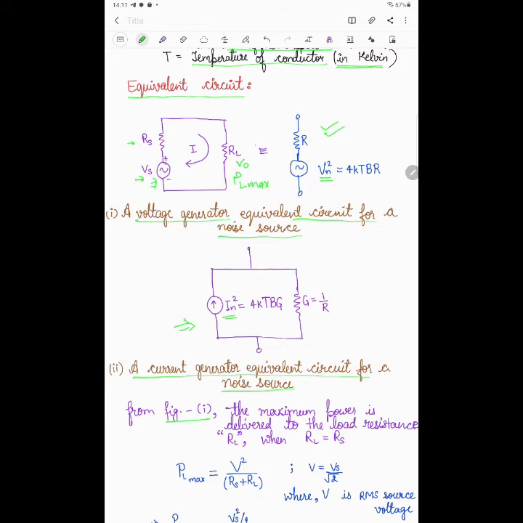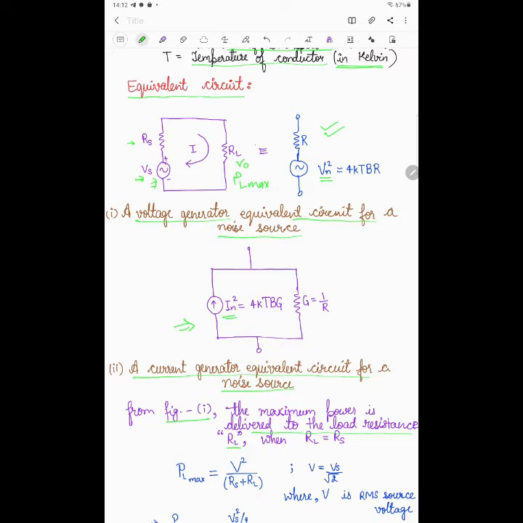From figure 1, the maximum power is delivered to the load resistance RL. Across this load resistance we are going to calculate the power. So maximum power across RL can be calculated by using the maximum power transfer theorem. PL max is equal to V square divided by Rs plus RL. This V is the RMS source voltage, and it has a relation with Vs.